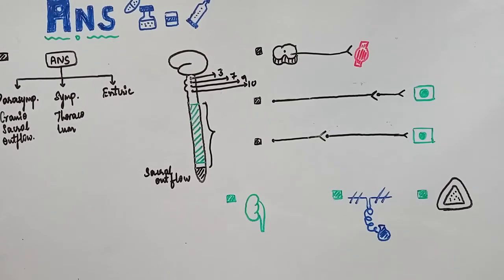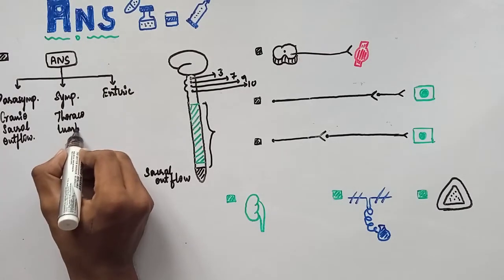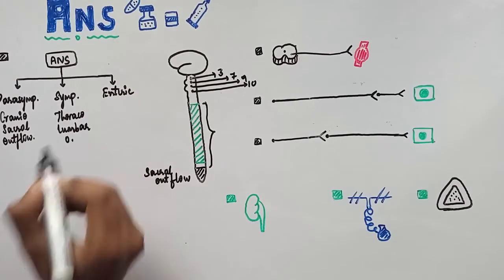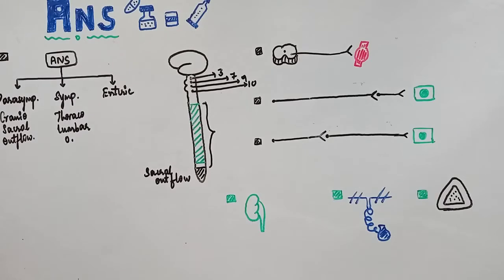Nerves originating from thoracic and lumbar parts of spinal cord. Thoracolumbar outflow. Okay. Sweet. Now, see here. The somatic nerves also originate from spinal cord itself, right? So, I will discuss the details of a particular nerve fiber in each part.